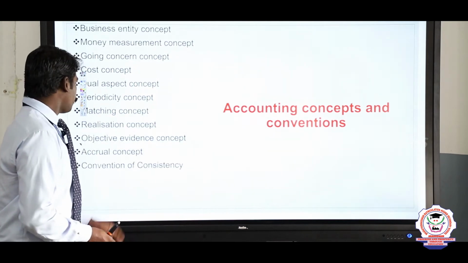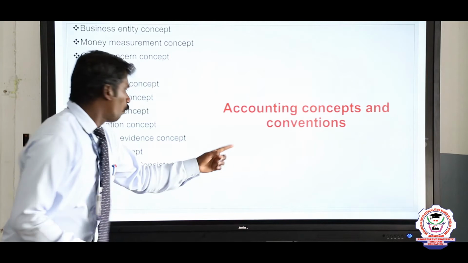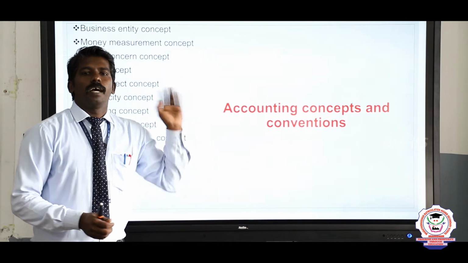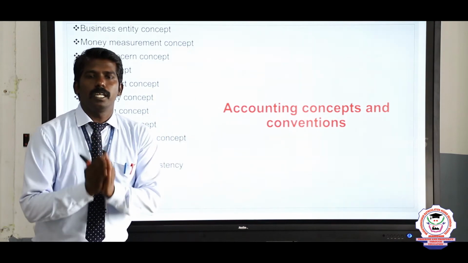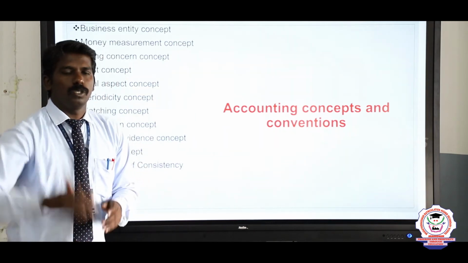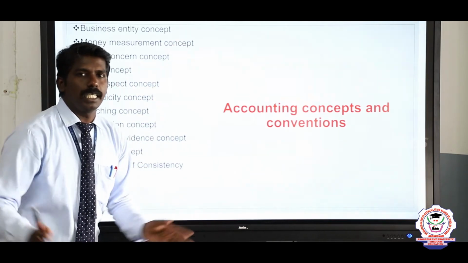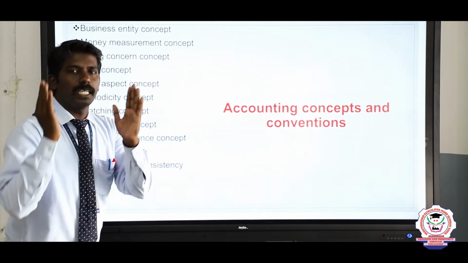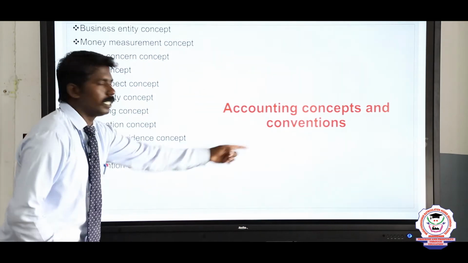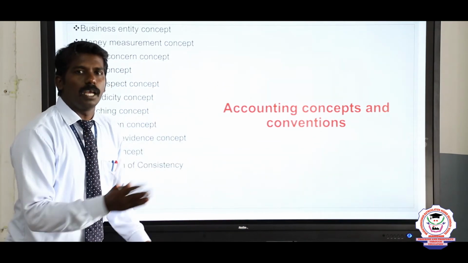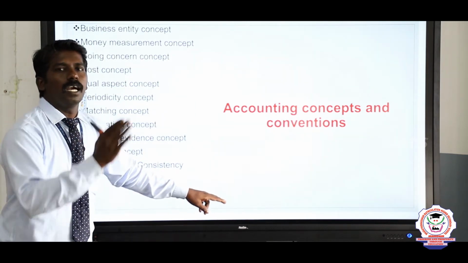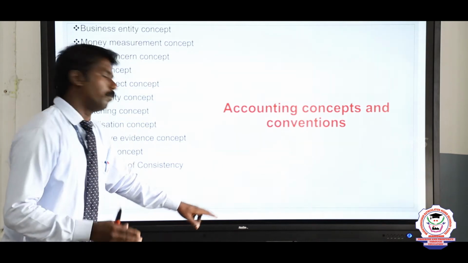Next one is the convention of consistency. What is consistency, sir? Consistency means permanent. So the permanent accounting rules and regulations are followed by each and every organization year after year. For so many years, so many decades, the companies are following the same rules and regulations. Consistency means permanent, same. The same rules and regulations are followed by the organization every year. That is called convention of consistency. The rules and regulations are continuously followed by the organization.